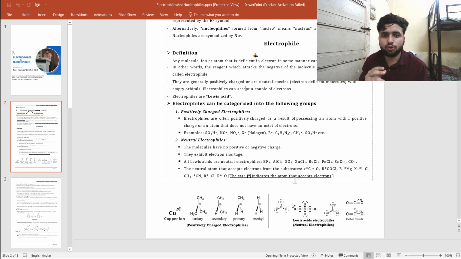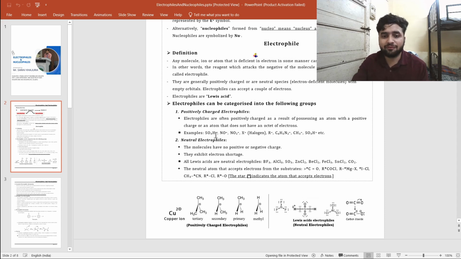The basic example is a proton. Proton is H positive, it has a vacant 1s orbital, so the proton itself acts as an electrophile.